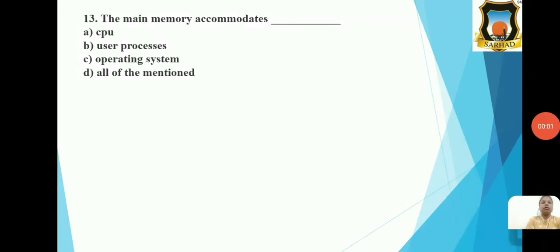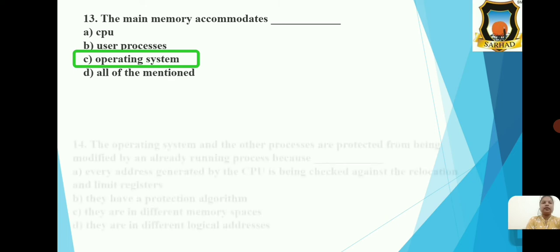Next MCQ. The main memory accommodate dash and the options are CPU, user processes, operating system, and all of the mention. So the correct option is option C, that is operating system.